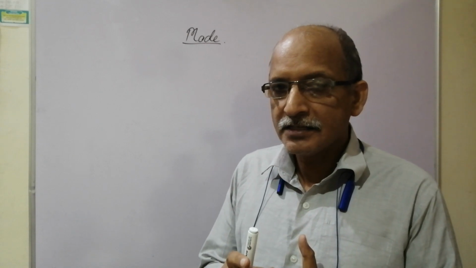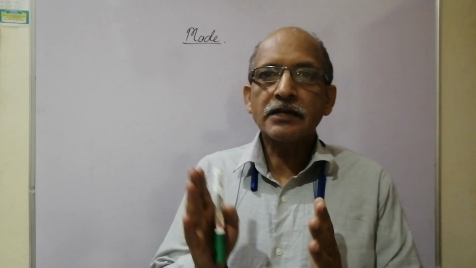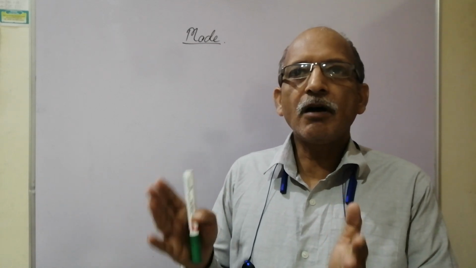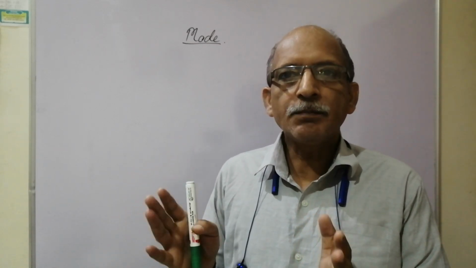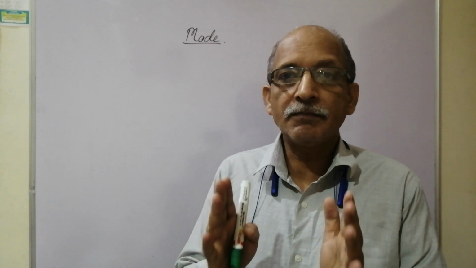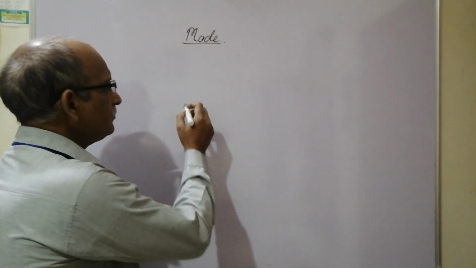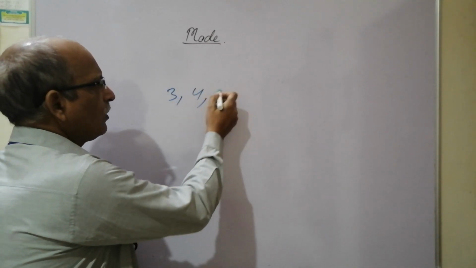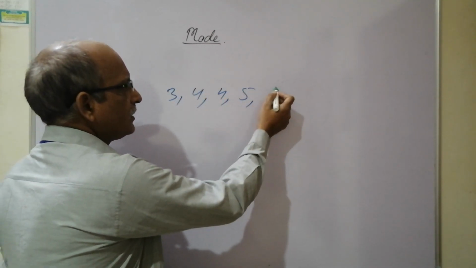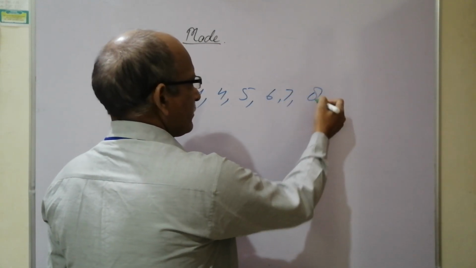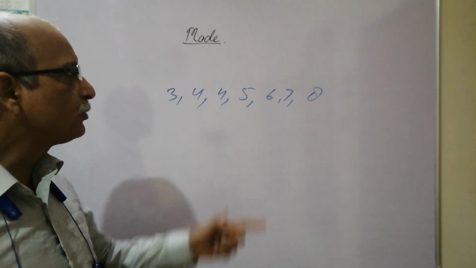Why is it central tendency? Because it is neither extreme nor the start. It can depend on anyone, but that must be one of the observations given to us. I am taking one example: 3, 4, 4, 5, 6, 7, 8. Let's see if we take the mean.